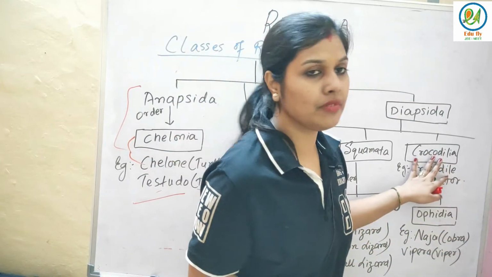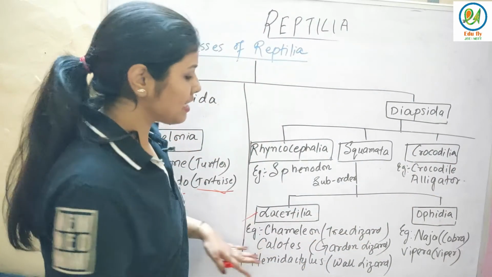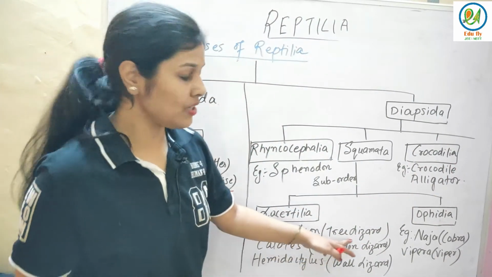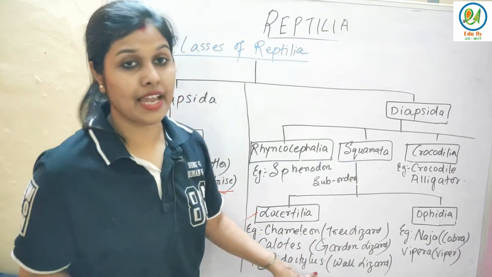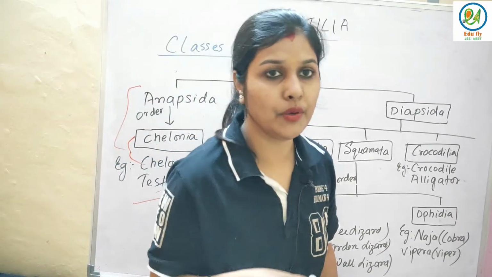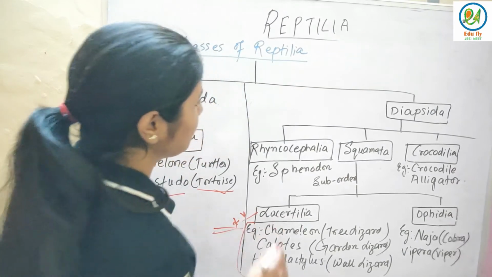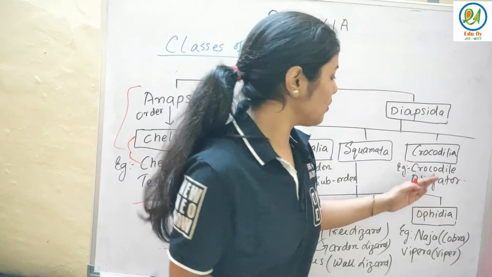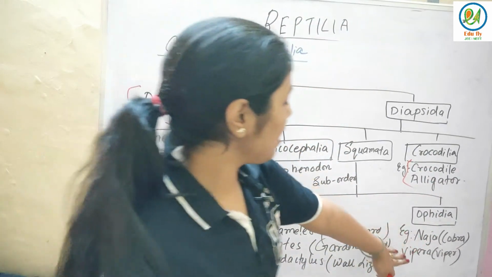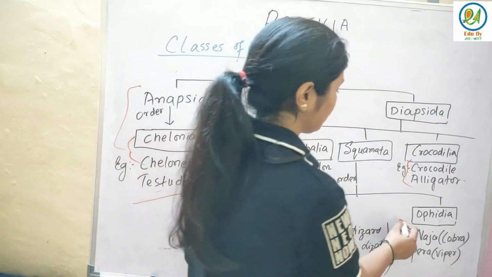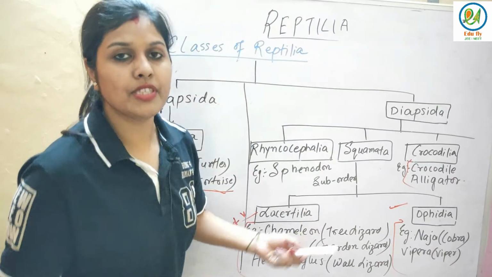They belong to this order. Next is Lacertilia, examples are chameleon, that is the tree lizard, you know chameleon very well, Calotes, garden lizard, and Hemidactylus, the wall lizard, which is very common, every time it comes into our room. Remember this example again: the examples for the order Crocodilia are crocodile and alligator. Next is Ophidia: Naja, cobra, Vipera, viper. All these types of snakes form the suborder Ophidia.